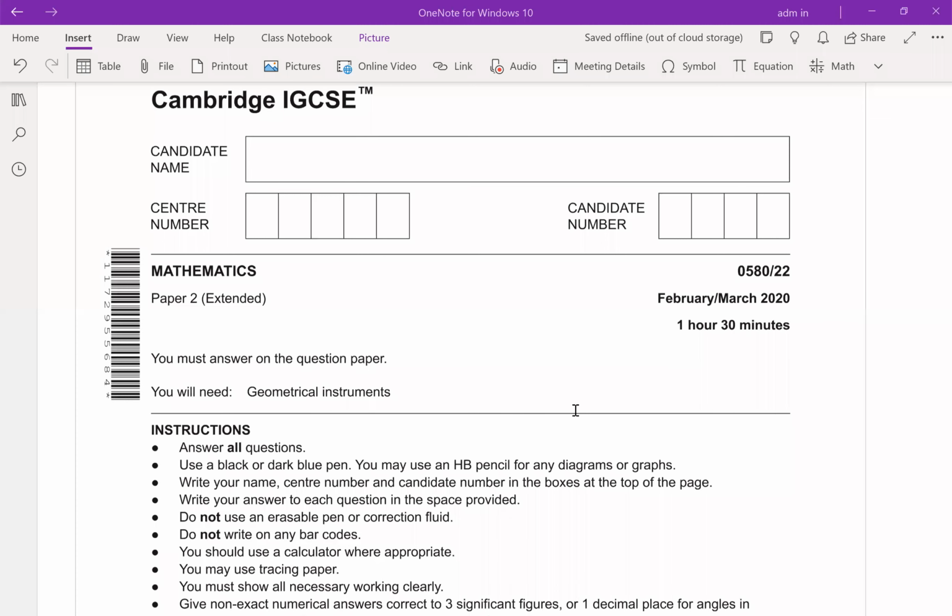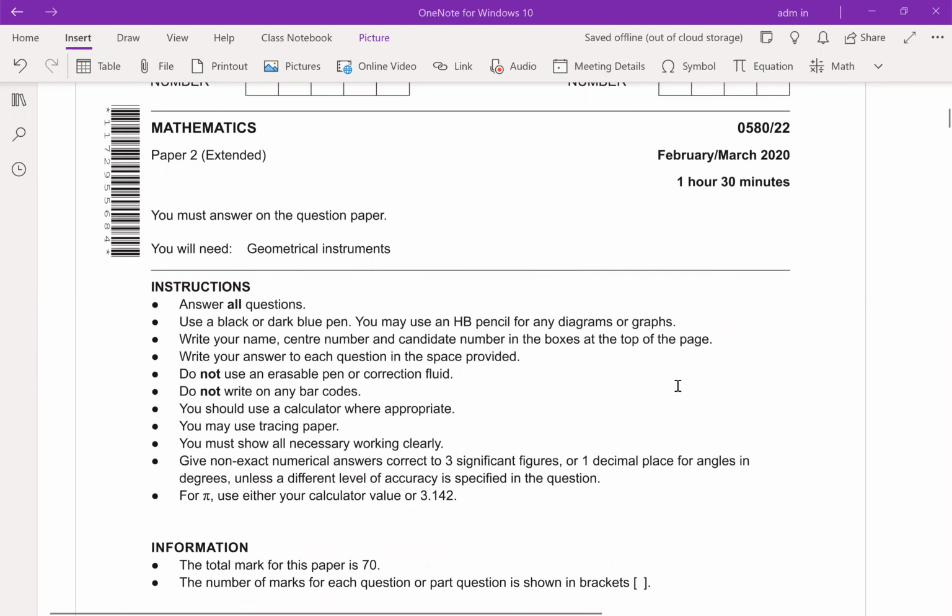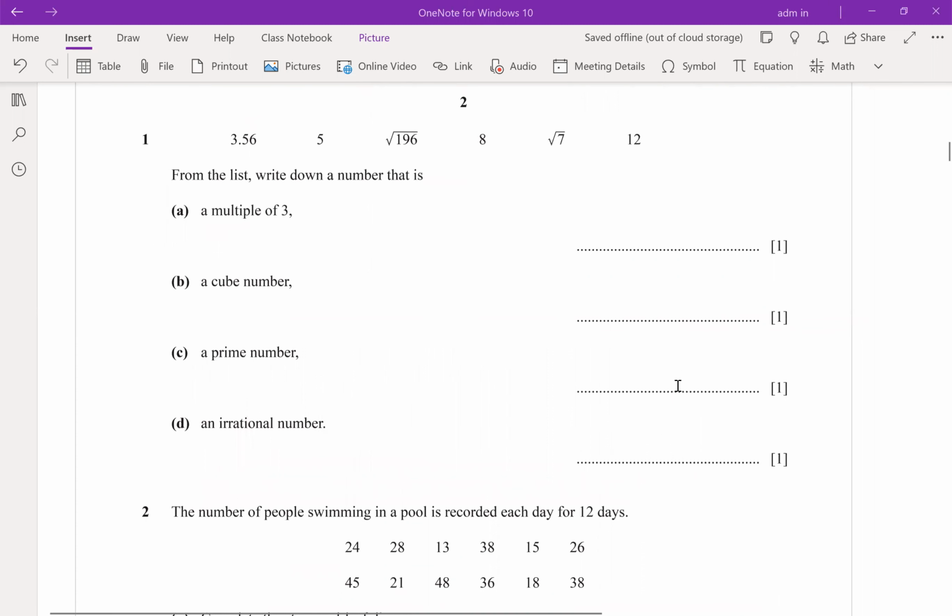This paper is February March 2020, time 1 hour 30 minutes. Let's start directly with question number 1. From the list, write down the number that is a multiple of 3.